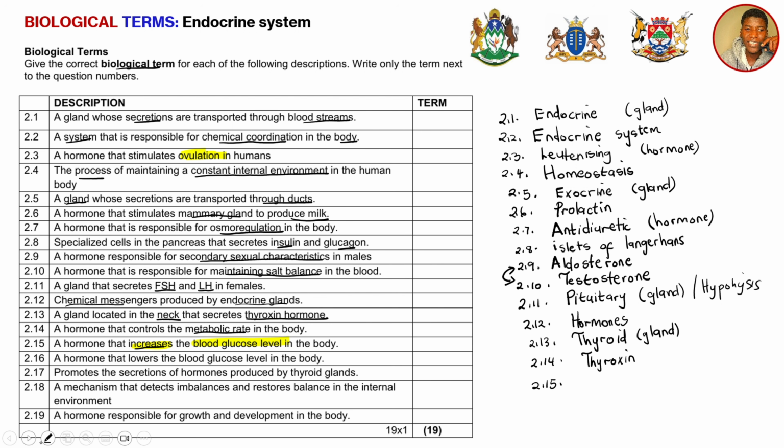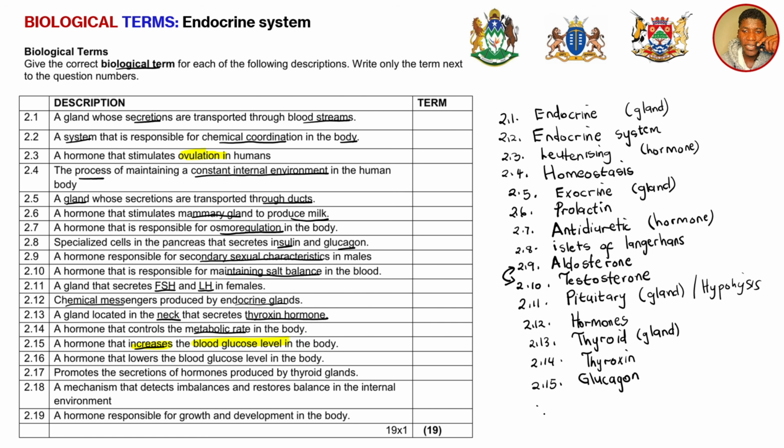That hormone is known as glucagon, and remember, the hormone glucagon is secreted by the islets of Langerhans of the pancreas. Glucagon will stimulate glycogen in the liver to be converted to glucose, and that will increase the blood glucose levels in the body again.